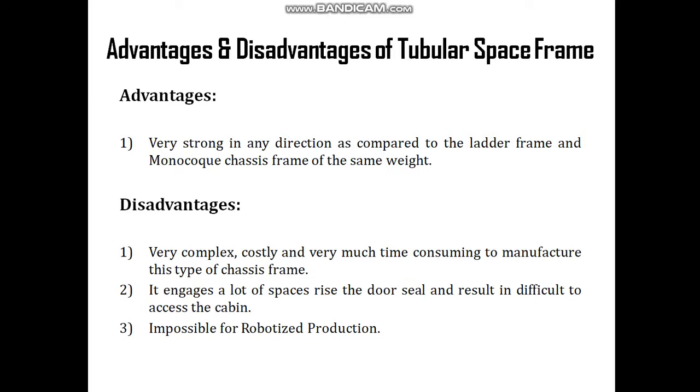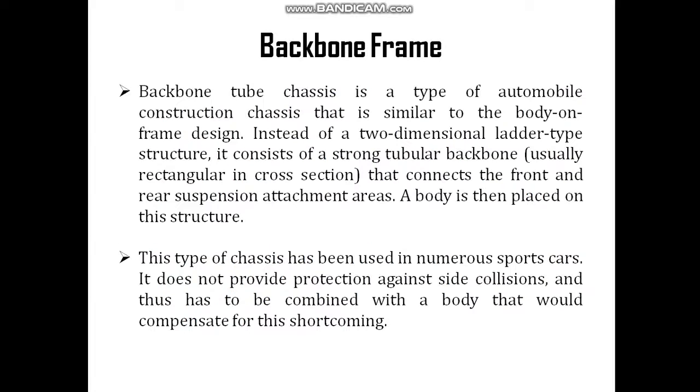Now coming to the backbone frame. A backbone tube chassis is a type of automobile construction chassis that is similar to the body on frame. Instead of a two-dimensional ladder type structure, it consists of a strong tubular backbone, usually rectangular in cross section, that connects the front and rear suspension attachment areas.